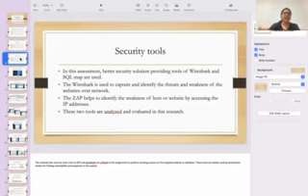So in the next slides, in this assessment, two security tools are used as better security solution providing tools: Wireshark and ZAP. Wireshark is used to capture and identify threats and weaknesses of the website or network, and ZAP helps to identify the weakness of a host or website by assessing the IP address. These two tools are analyzed and evaluated in this research.